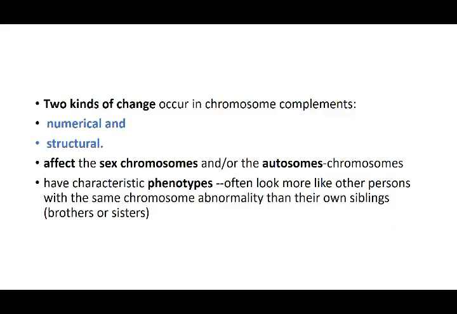Then there can be two kinds of change occurring in the chromosome. As we've said, it can change in number or it can change in structure. So these are the two types: numerical abnormalities and structural abnormalities. They affect both the sex chromosomes and the autosomes, and they can have a characteristic appearance. If sex chromosomes or autosomes are affected, they have a typical phenotype. Phenotype is the physical appearance, and these children may resemble other patients with a similar phenotypic appearance rather than their own sisters and brothers.